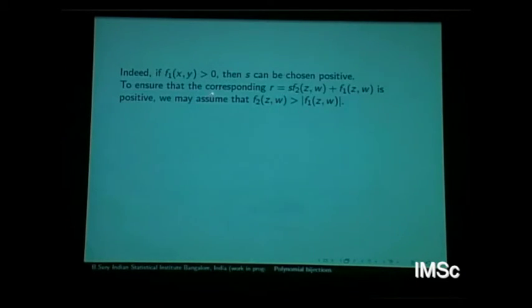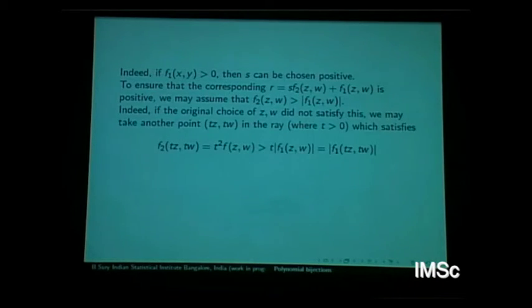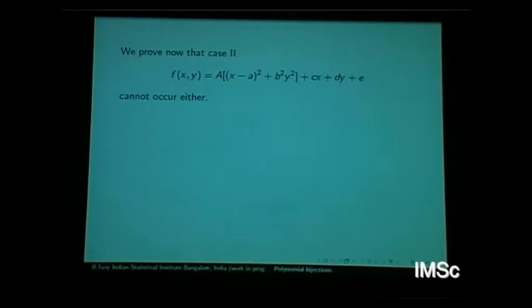See, look at this. So I said R you can choose this and S you can choose to be F1 xy. So we may assume that F2 is bigger than the modulus of F1 ZW for large enough. Indeed, if the original choice did not satisfy, you can just go along the ray and choose something else, right? So once you have F2 positive, you can choose corresponding R and S. So the idea is simple. This is just a general observation that the homogeneous part is not vanishing anywhere. That is not guaranteed.